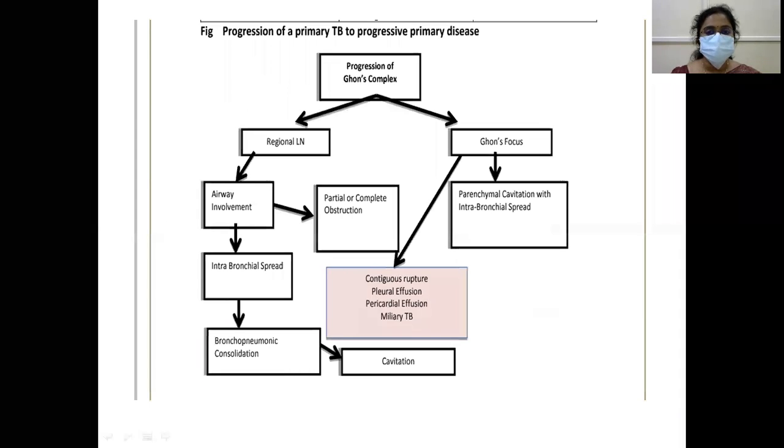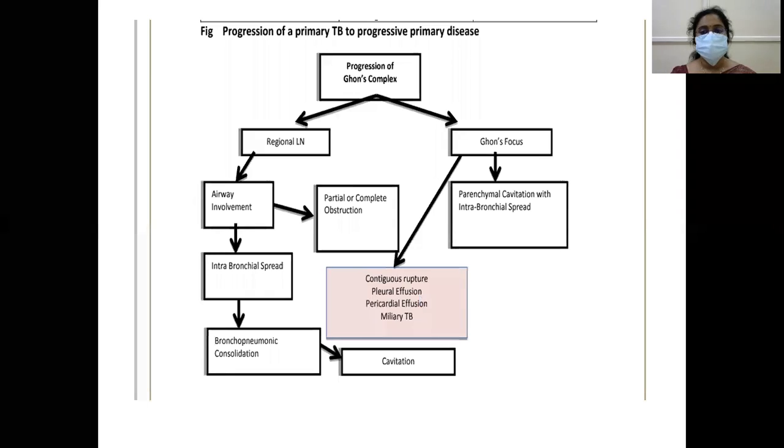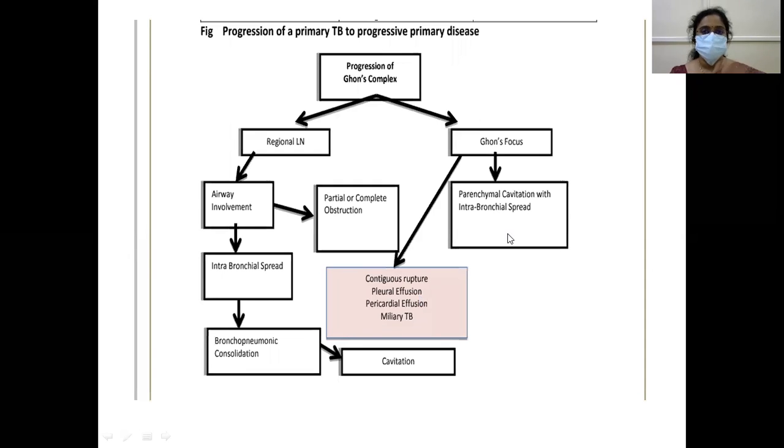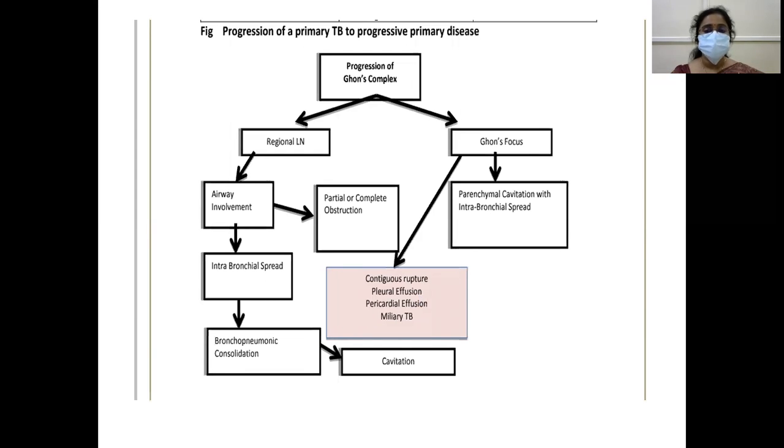Progression of primary TB to progressive primary disease. Okay, it's the same thing. Progression of the Ghon complex to regional lymph nodes, with airway involvement, partial or complete obstruction of the airways, or there may be intrabronchial spread leading to bronchopneumonia, consolidation, cavitation. The Ghon focus can rupture into the pleura, causing pleural effusion, or rupture into the pericardium, causing pericardial effusion, or miliary TB. Or this Ghon focus can cause parenchymal cavitation with intrabronchial spread. So this is the fate of primary TB. In what ways can it go?